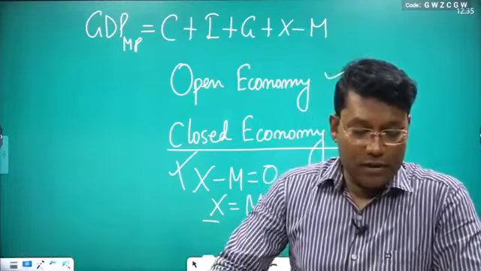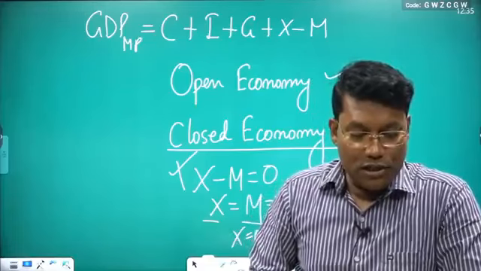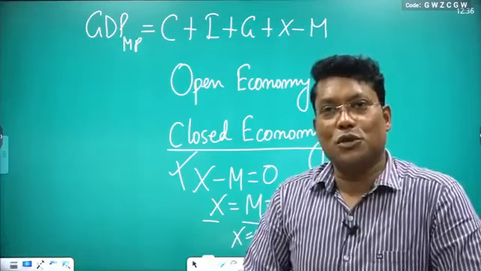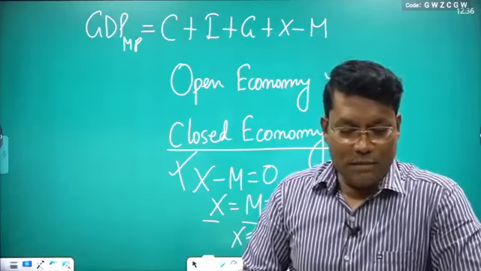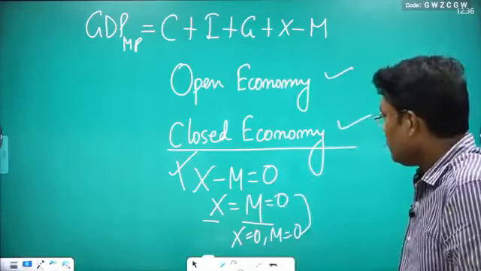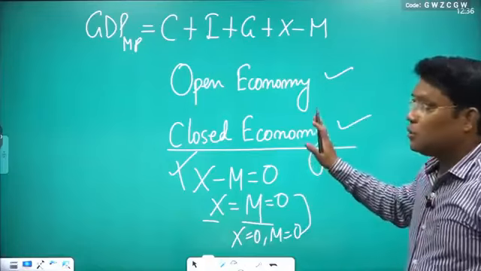Okay. Second, you are writing, sir, in a closed economy, GDP is equal to GNP. You can say that. If it is a closed economy, then you can say that GDP is equal to GNP. Is it clear to all?